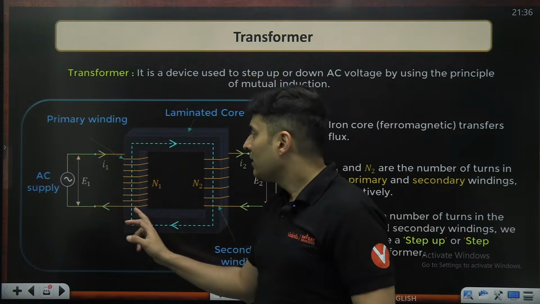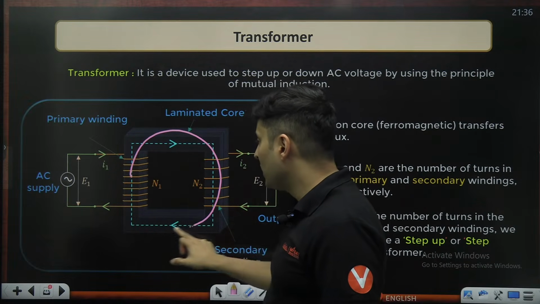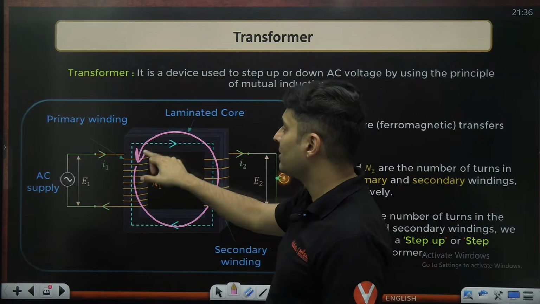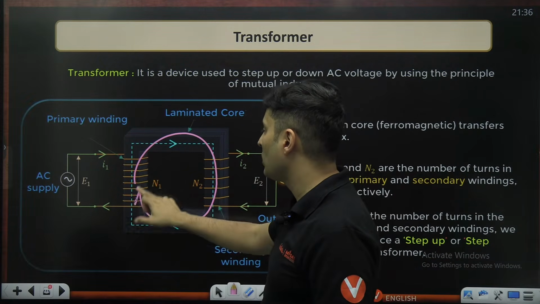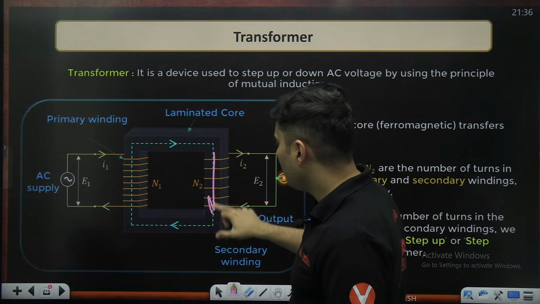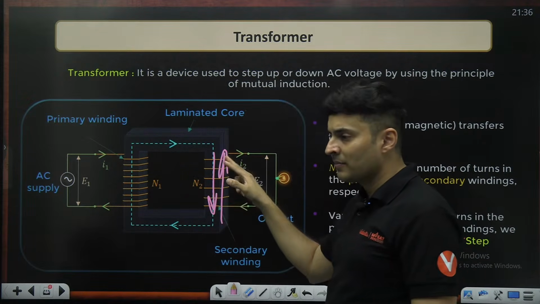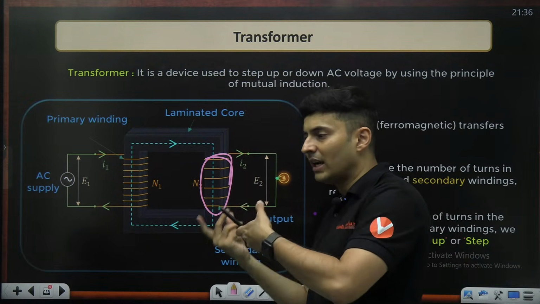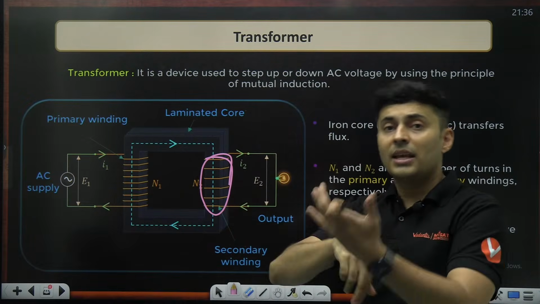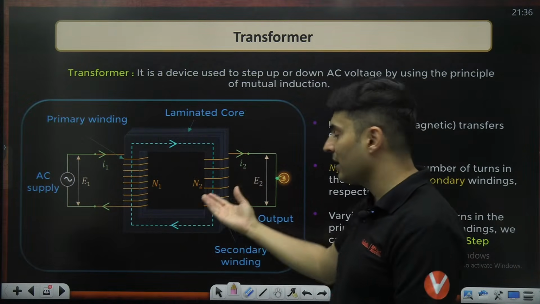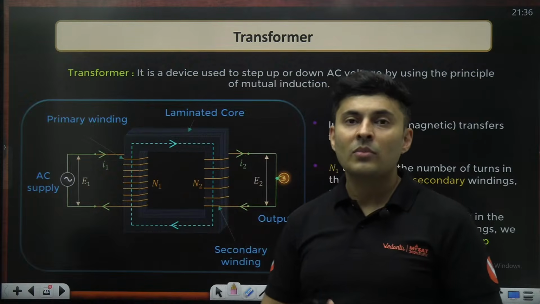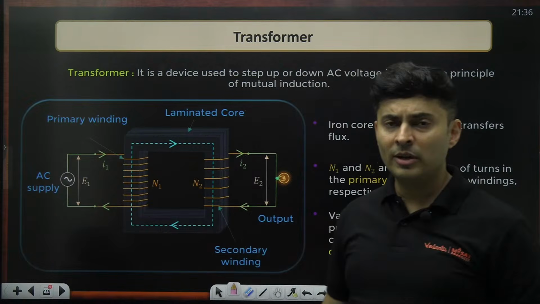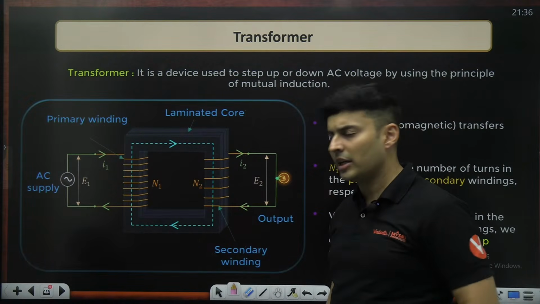So, when current is flowing, the magnetic field line is going like this the first time. The second time, the current will reverse, and the magnetic field will go like this. Again, the magnetic field will go like this, clockwise, anti-clockwise. So the magnetic field lines here are continuously reversing. So this part is getting continuously magnetized, demagnetized, reverse magnetized, demagnetized, again magnetized. So in this process, you are getting a hysteresis cycle of the ferromagnetic material that will cause further loss. Getting my point? So these are some places where losses occur in a transformer.